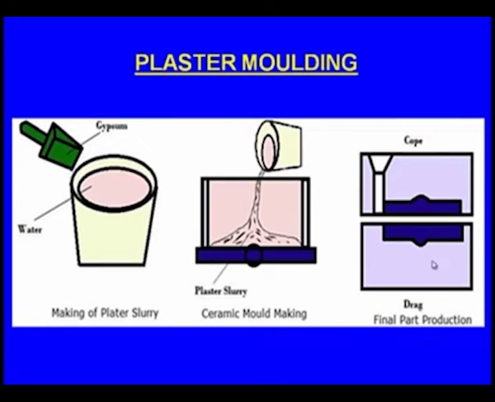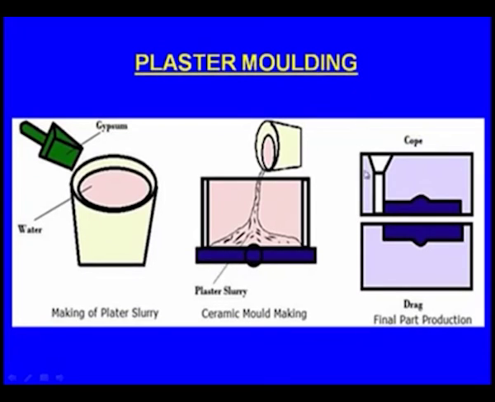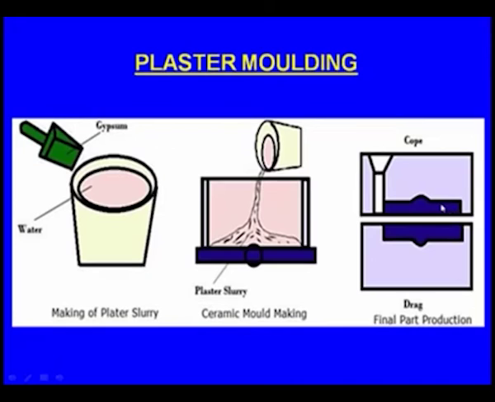At that time, we also make a provision for the sprue or the pouring cup, so that the molten metal can be poured. And when we prepare both the halves of the patterns, we assemble them. Yes, we are assembling here. So this is the drag. This deep blue colored part is made by the plaster of Paris, and this is also made by plaster of Paris, and these two will be assembled.